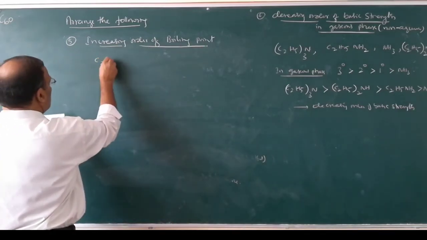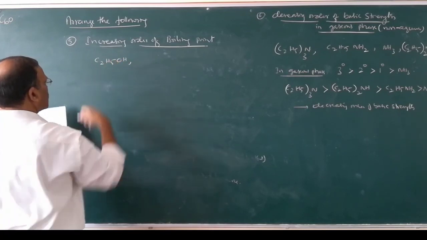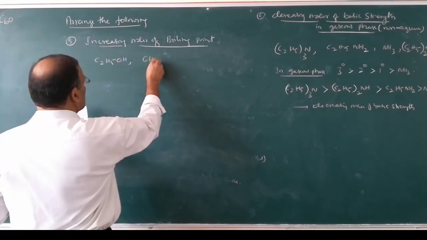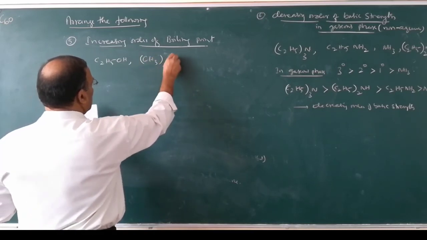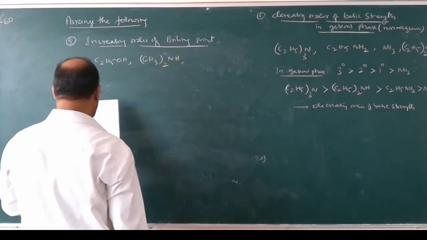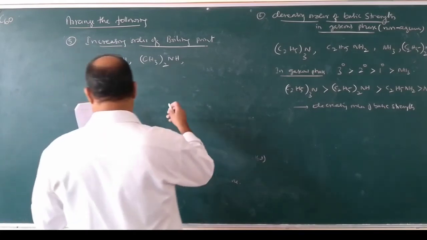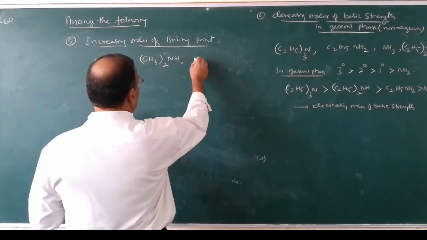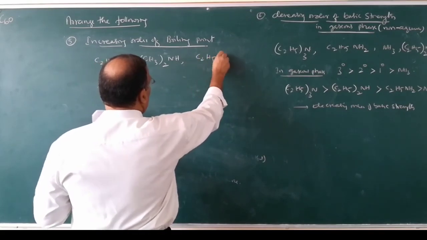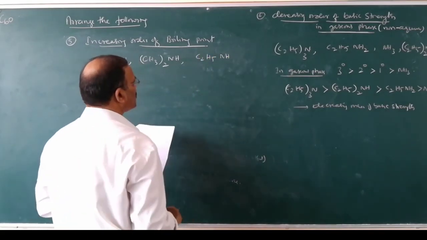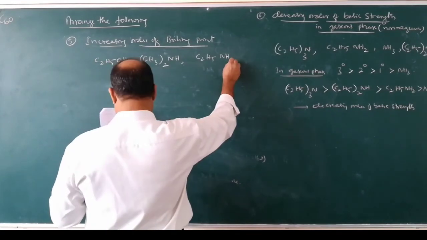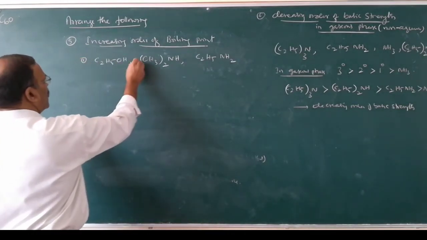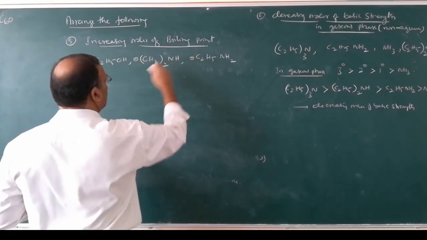Number 1, C2H5OH, ethyl alcohol; (CH3)2NH, a secondary amine; and C2H5NH2, a primary amine.